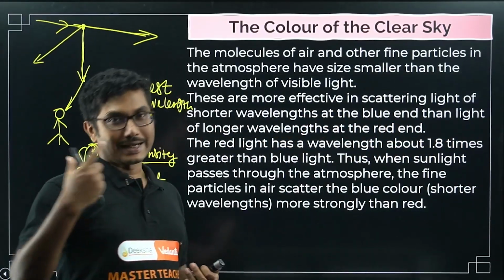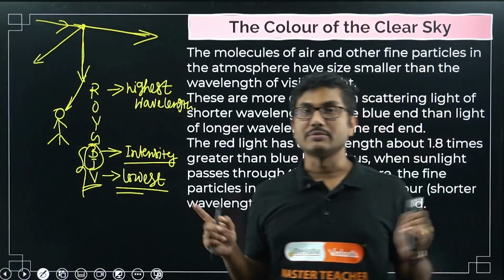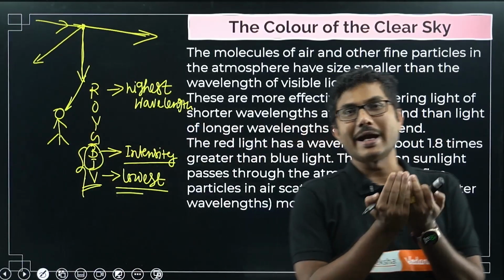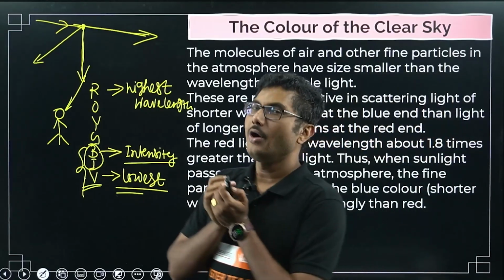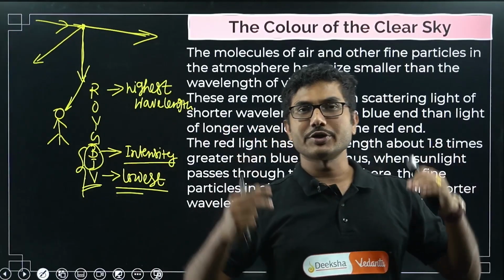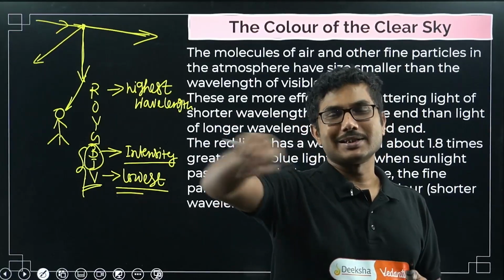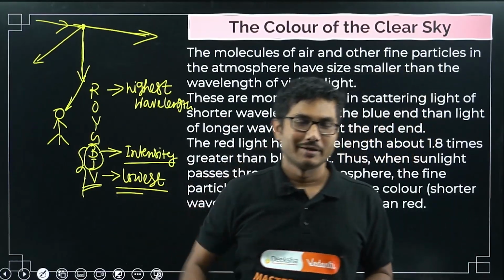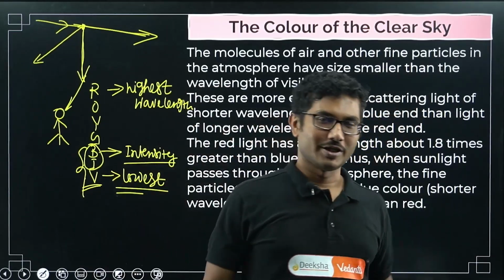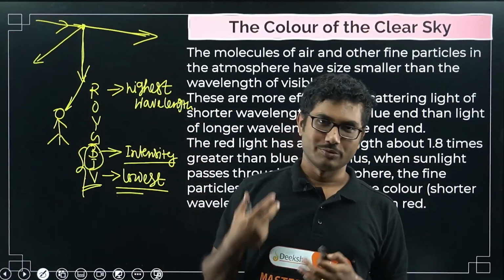One more point is that the ocean appears blue. The color of the ocean water is blue, but if you take that water in your hand, you will not see that it is blue. Why so? Because oceans also reflect the sky. You have to understand that the color of the ocean is not an indigenous color. No one has gone to the ocean and mixed some blue color into it. It is basically reflecting the sky. That's why it appears blue, right?